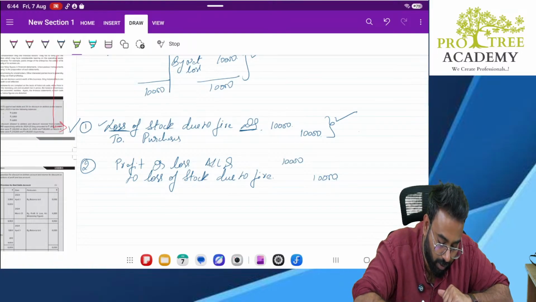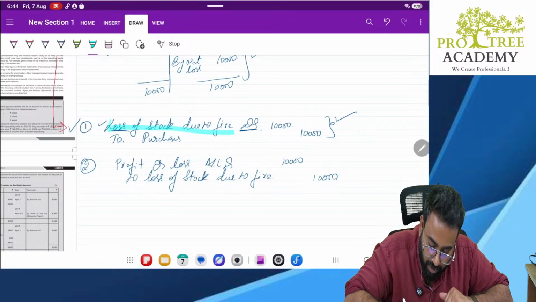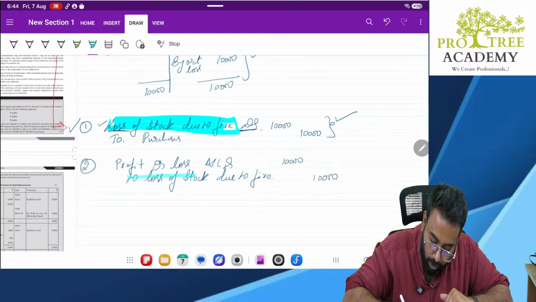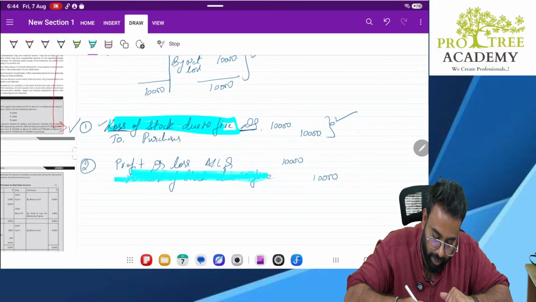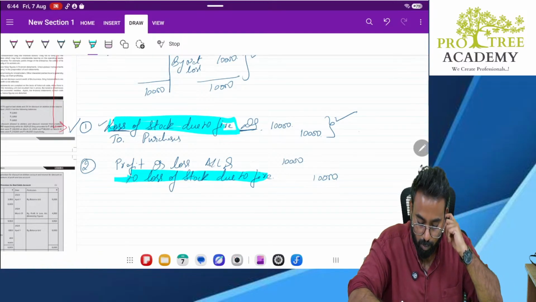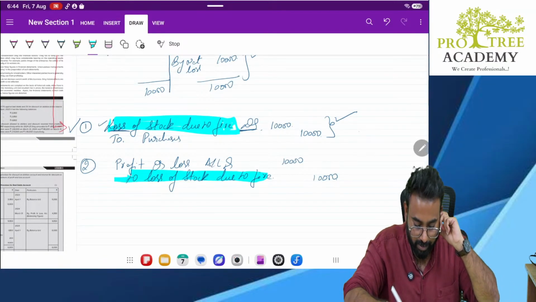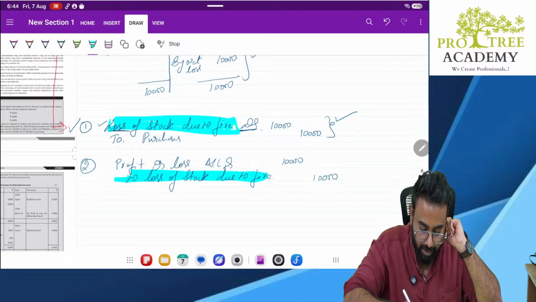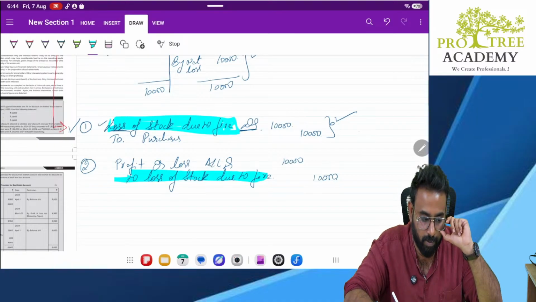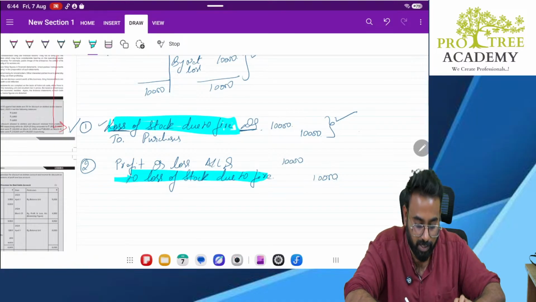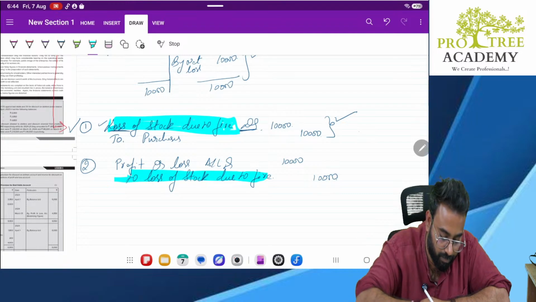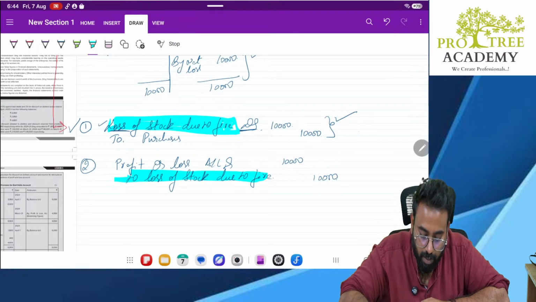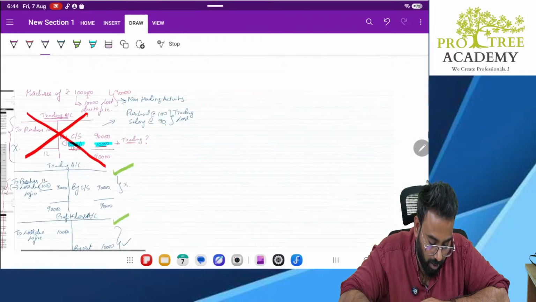Always remember to write this, whatever you have written in English, the same should be used here also. Don't use different words in different entries, because we are trying to close this account only. So both should have the same things. Loss of stock due to fire, it should be loss of stock due to fire in both, because it is one account. This is the same account, this is also the same account. Clear? Okay. Now this is for not insured.